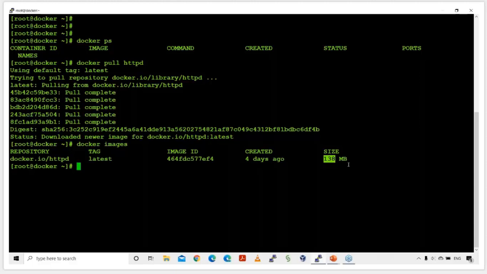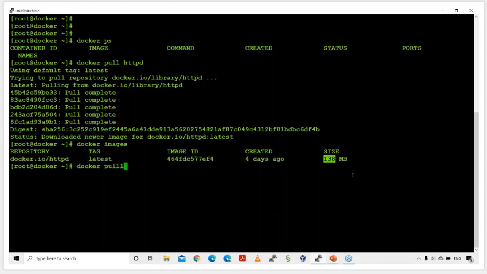I'm going to show you how we can launch a basic website as well. Before doing that, let me pull one more image so you can understand it. And look at the size, it's very, very small. That is a major difference between virtualization and containerization. In virtualization, the size goes in GBs, while in containerization, the size goes in MBs. And it is fast too. I can create a container in a jiffy. It takes hardly 2 or 3 seconds to launch a container.